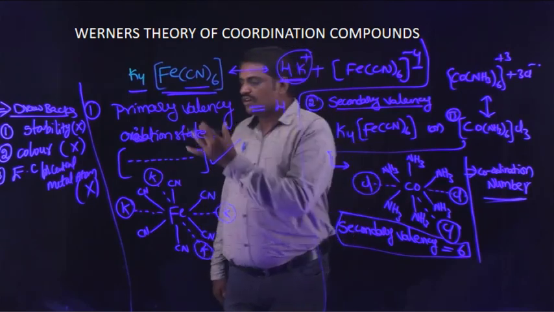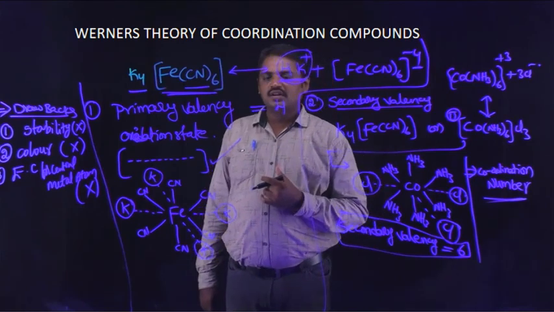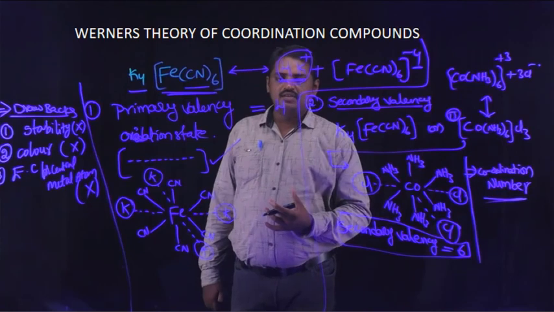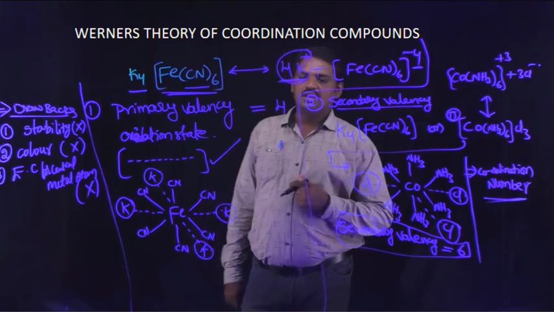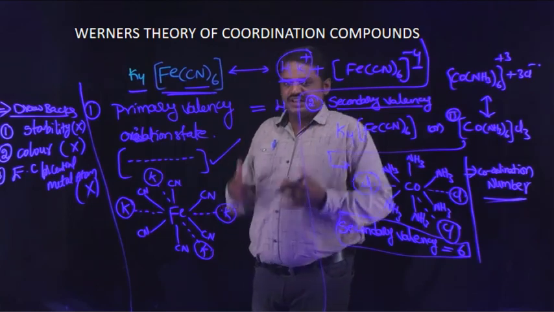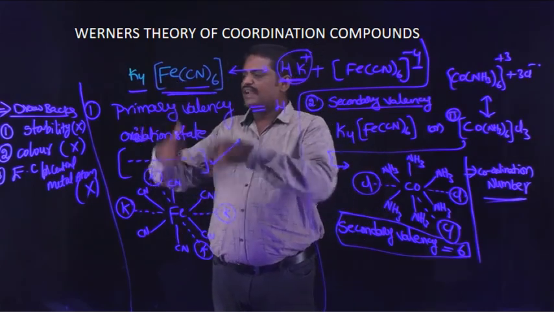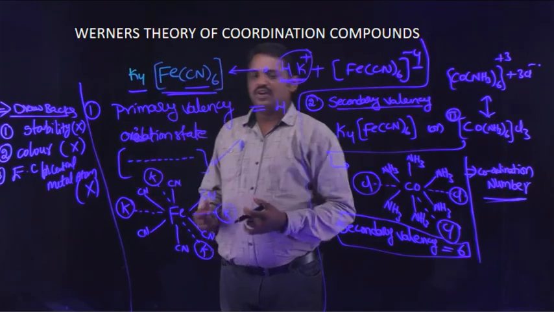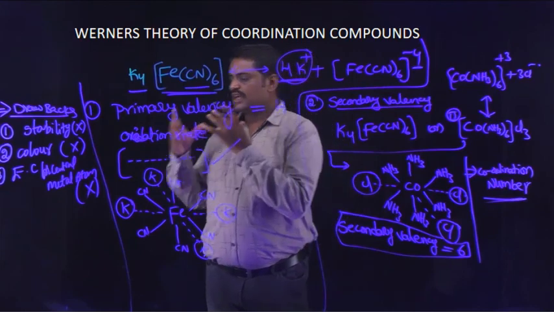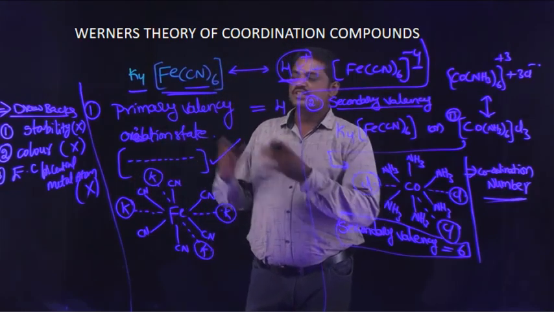The electron configuration of the central metal atom is explained by valence bond theory. Further, valence bond theory, crystal field theory and metal carbonyls explain the stability, color property and electron configuration of the central metal atom in different coordination compounds.